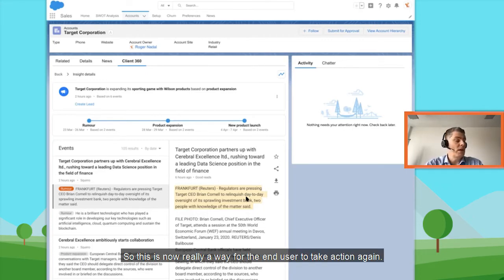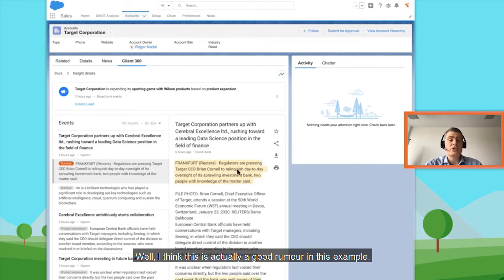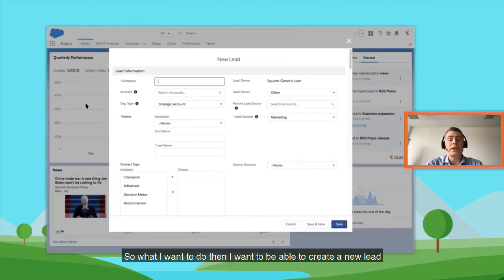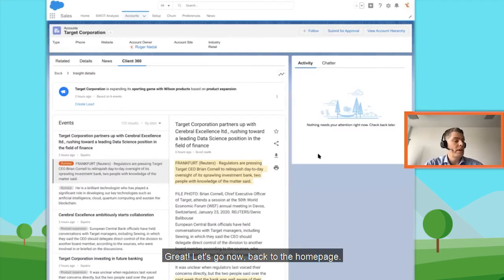This is now really a way for the end user to take action. So what kind of action can I take here? Well, I think this is actually a good rumor in this example. So what I want to do is create a new lead. I go directly back to Salesforce, in this case, create my new lead, and then I can move forward. Good, let's go now back to the homepage.